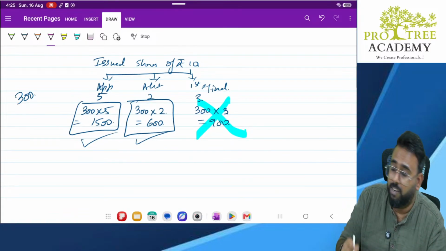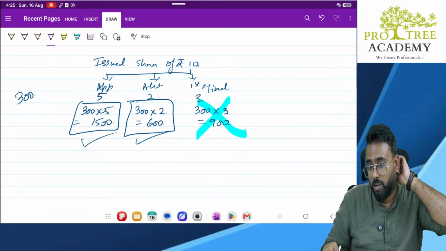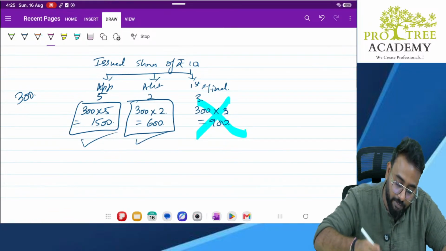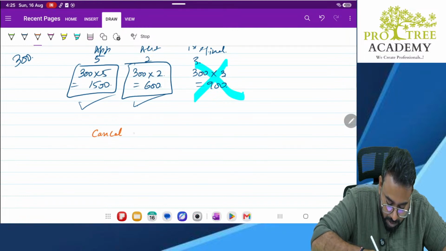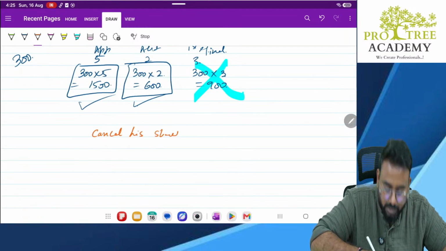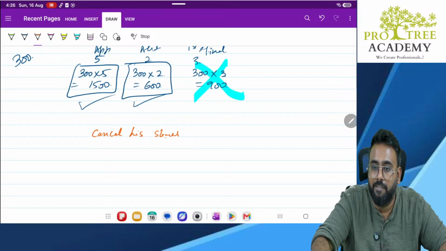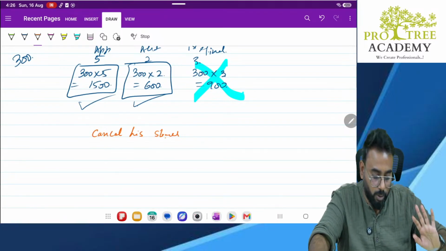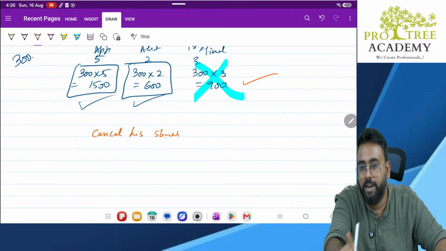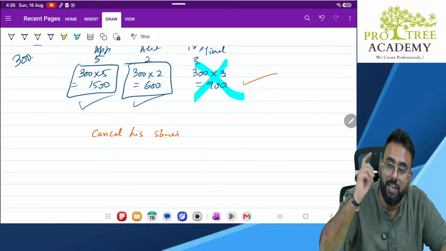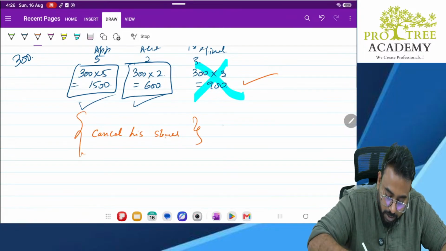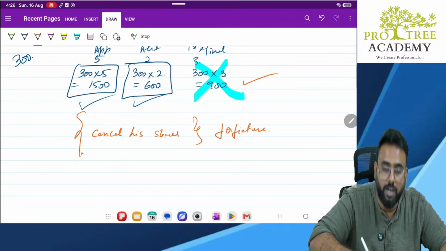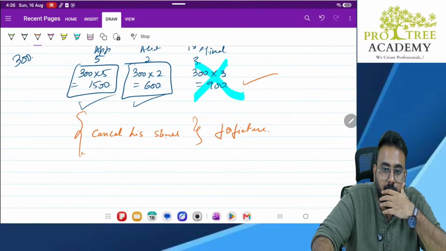So now what will I do? See, we are not receiving 900 rupees at all, right? So I will cancel his shares. I will say, you have not paid the money. You have to pay 900. Either pay 900, or if you don't pay, I will cancel all your shares. This cancellation of shares is called forfeiture. Clear?